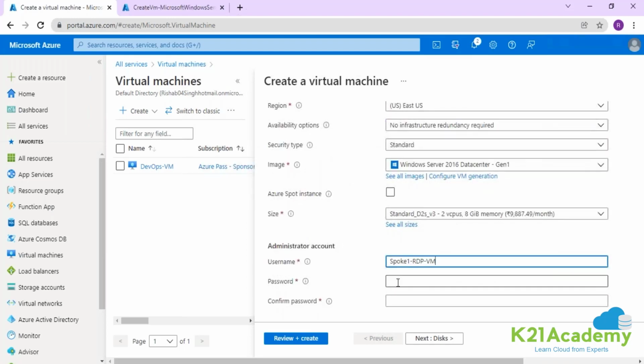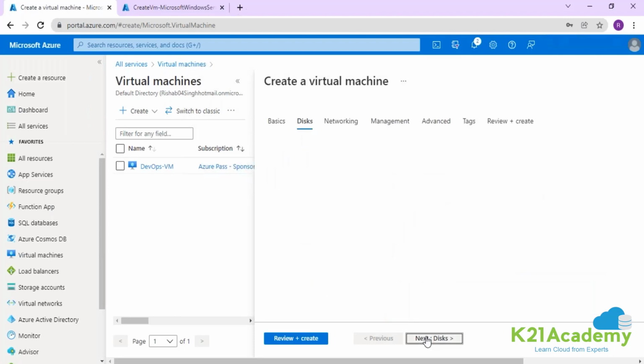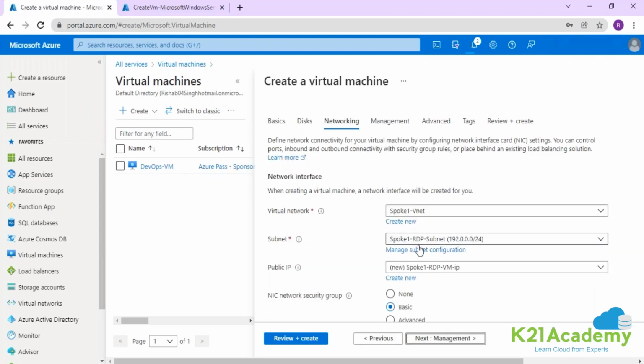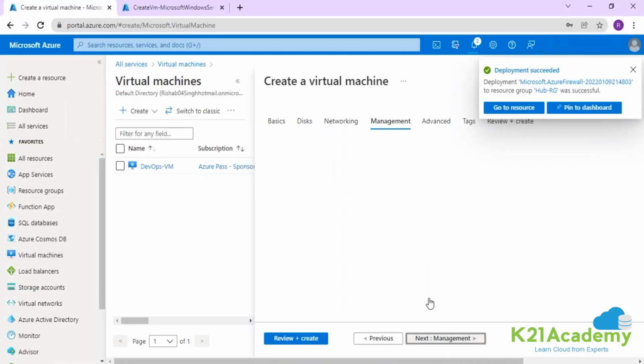And this machine should have the public IP so that we can take the access. So I'll keep this public IP enabled on this. Going into the networking option, it has to be in the right subnet. So spoke 1 RDP subnet is the correct subnet where we are placing this machine, and public IP is there. So good to go for the creation of this machine.